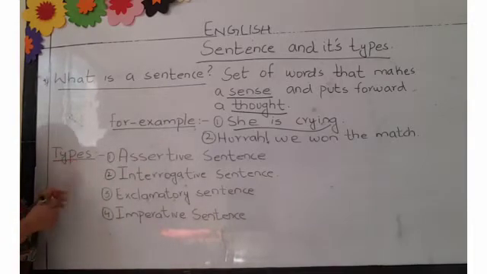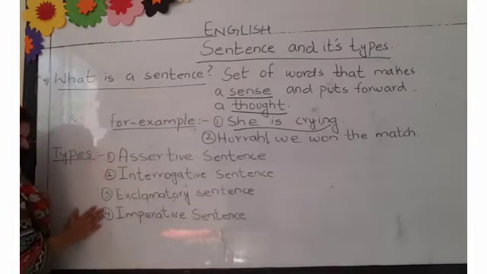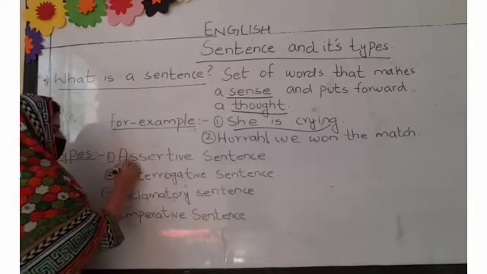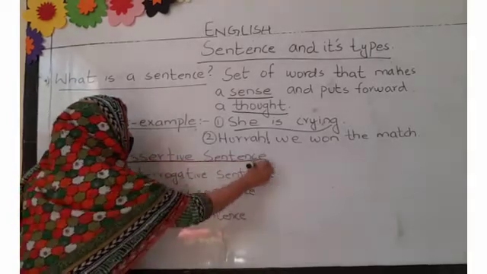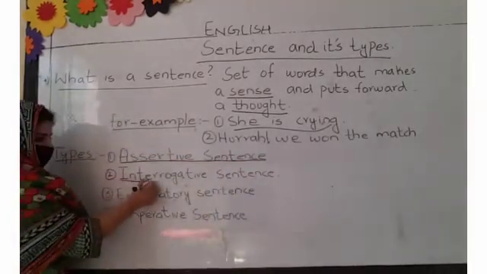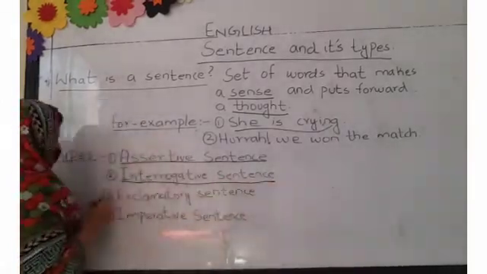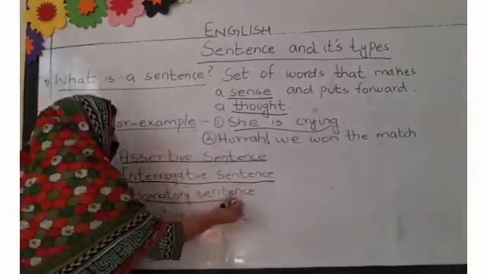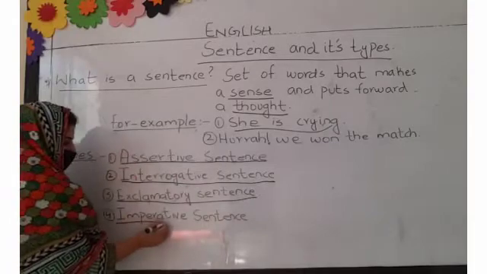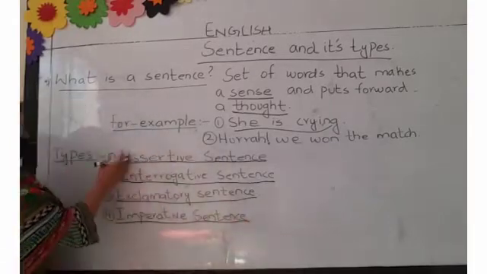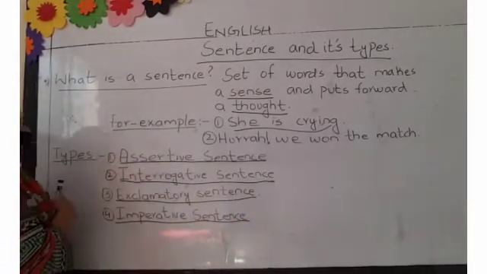Then, coming towards types, there are 4 types of sentences. The first is the assertive sentence. The second is the interrogative sentence. The third is the exclamatory sentence and the last is the imperative sentence. We are going to discuss them in detail.